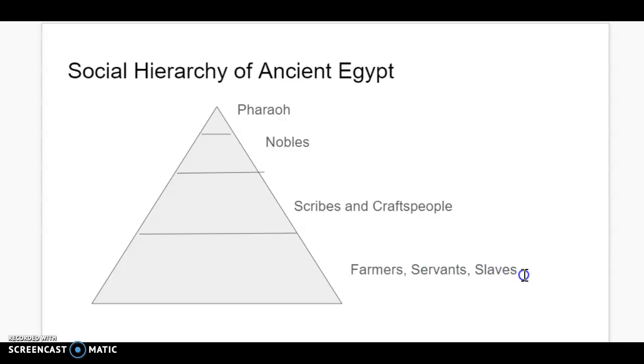After you do your reading, I want you to think, when you answer your questions, about why having a large number of people that are farmers, servants, and slaves, the largest group or segment of the population, what is one thing that can be a benefit and one thing that can be bad about that or a negative about that.